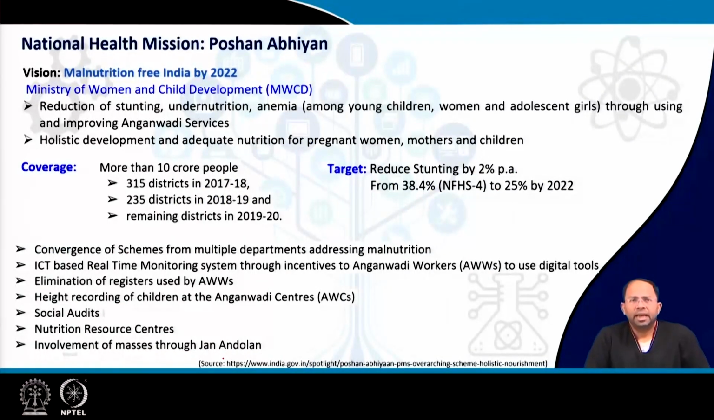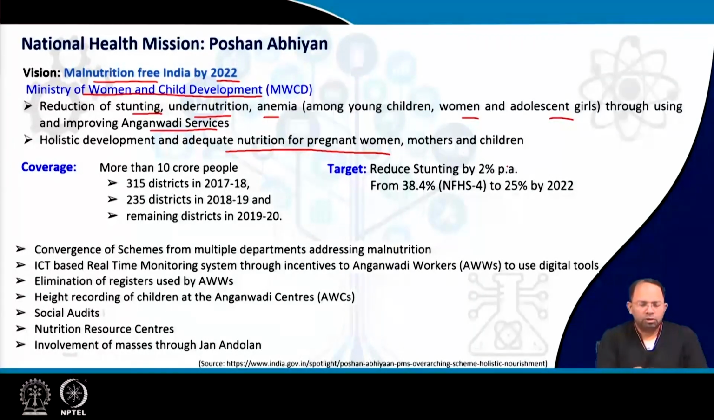Then coming to the National Health Mission or the Poshan Abhiyan, this is focused on making India free from malnutrition by the year 2022. So this was initiated by the Ministry of Women and Child Development. It was focused towards reduction of stunting, undernutrition and anemia among children, women and adolescent girls. And usually the Anganwadi services are availed so that this kind of program could be taken up, and holistic development and adequate nutrition are offered to pregnant women, mothers and children through this particular program.